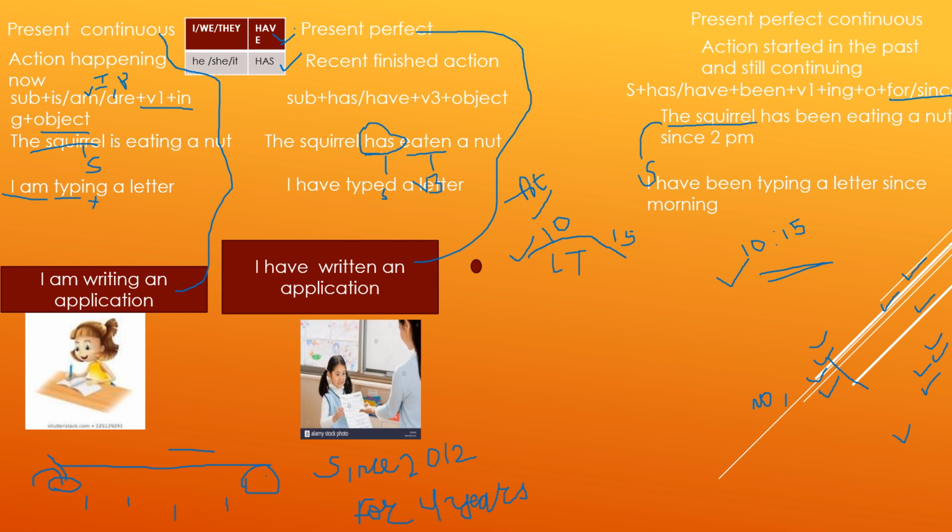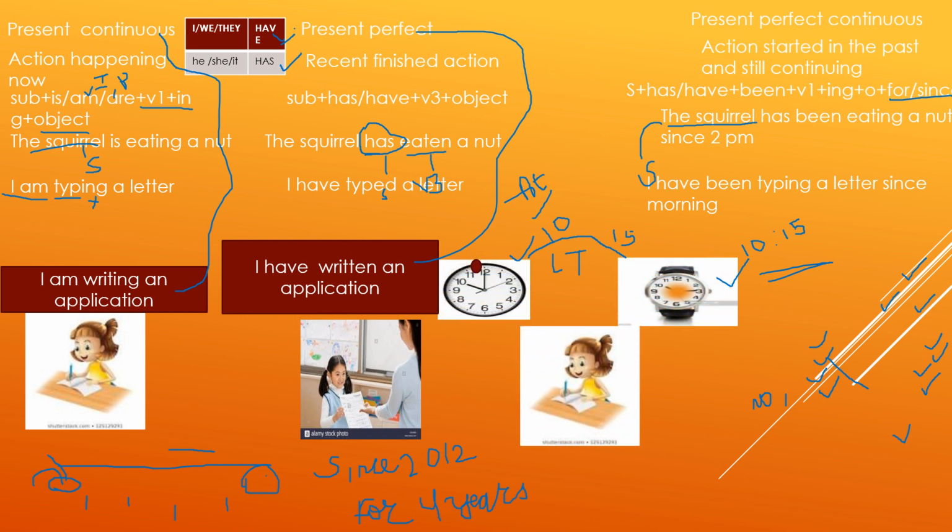In the next picture what I want you to notice is you can see two watches. The first watch shows that it's 10 o'clock. Another one shows that it's 10:15. There is a girl in the picture and she is writing. So we can visualize here that she started writing an application at 10 o'clock and now it's 10:15 and she's not finished with her work.